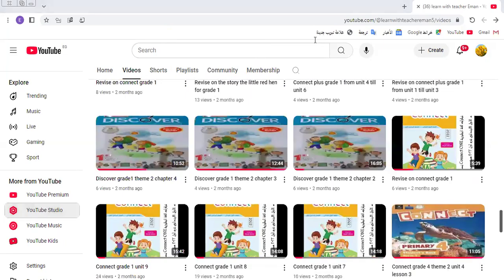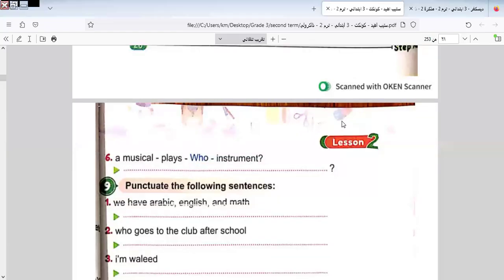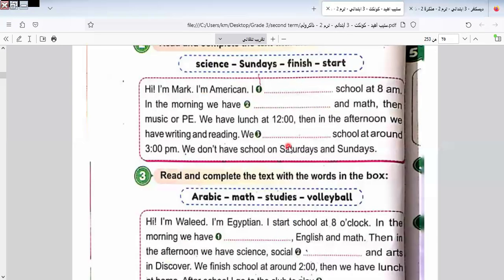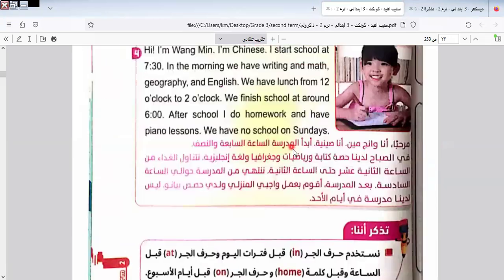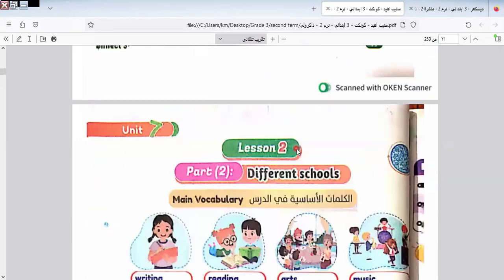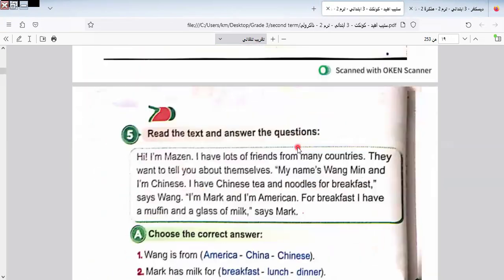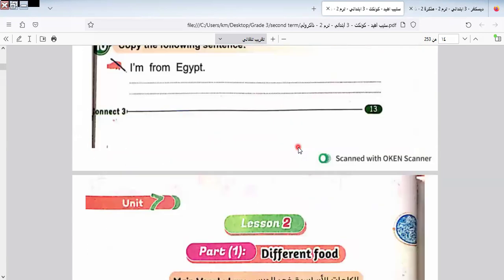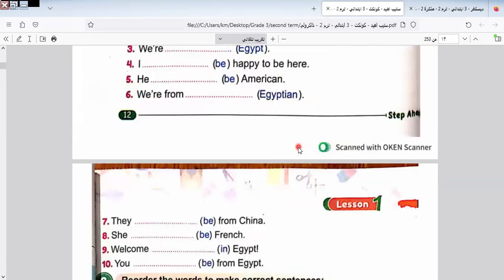Let's go to our lesson today. Today I will make a quick revision of what we learned in the last video. Let's remind each other what we took before. Last class we took lesson 1 and lesson 2.